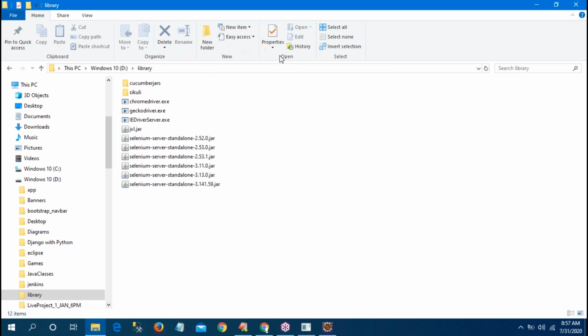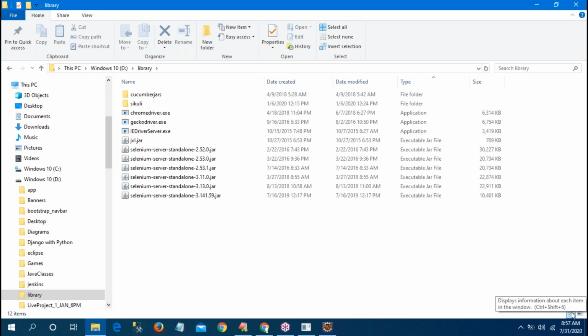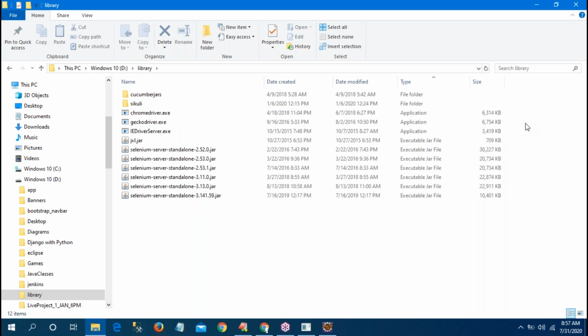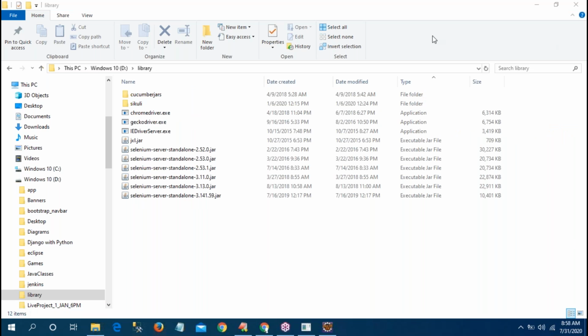In your machine you have to enable extensions, then automatically it will come. That is system setting only, Samyukta. It is not a problem. I will tell you how to manage it. One second, I will show that.